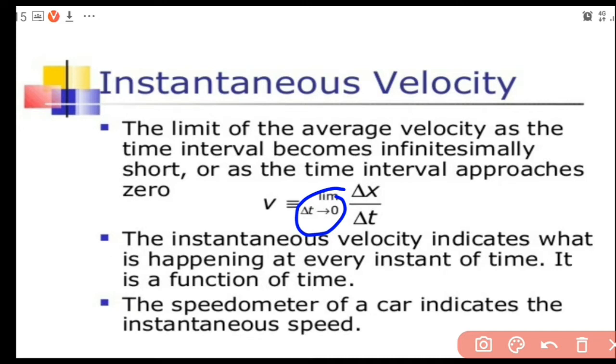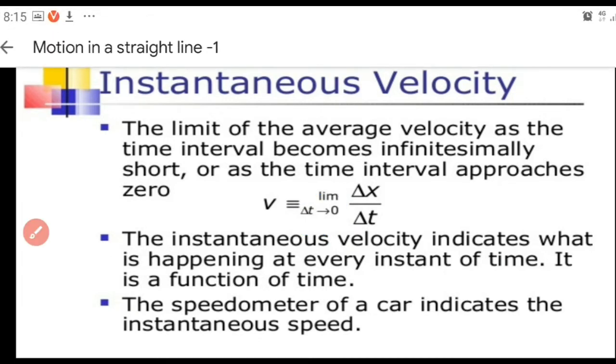And this instantaneous velocity will be a function of time. It may depend on time. As you know, the speedometer of a car indicates instantaneous speed. It's not the average speed it is showing, it is showing instantaneous speed. So it's a new operator for you, that is, instantaneous velocity is limit delta t tends to 0 of delta x by delta t. How to write it, you should be thorough with.